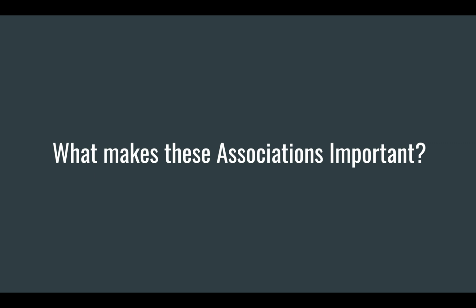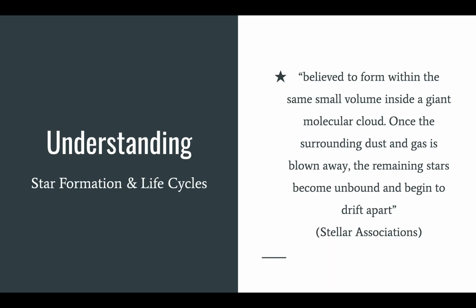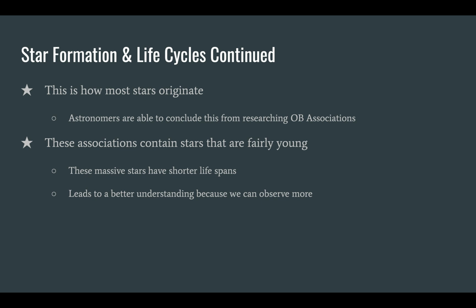So what makes these associations important? OB associations offer an understanding of both star formation and the life cycles. An article called Stellar Association says that stars in these associations are believed to form within the same small volume inside a giant molecular cloud. Once the surrounding dust and gas is blown away, the remaining stars become unbound and begin to drift apart. So, from researching OB associations, astronomers are able to conclude that this is actually how most stars in our galaxy originate.